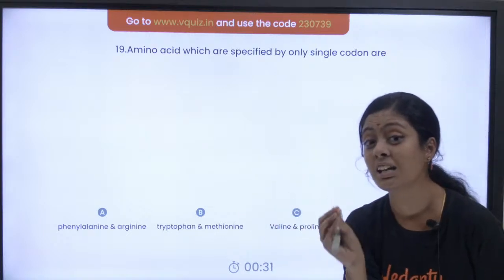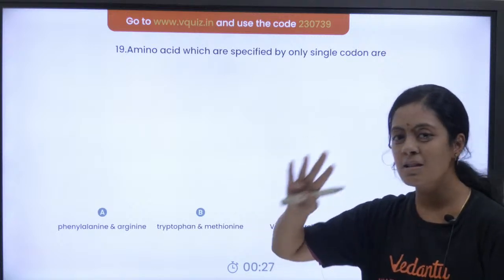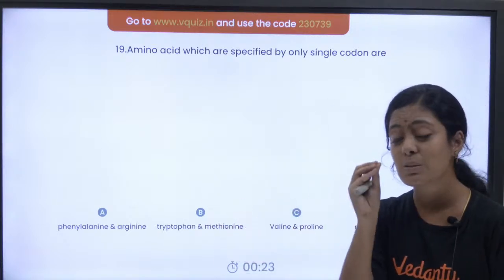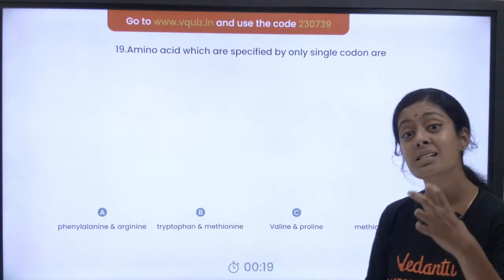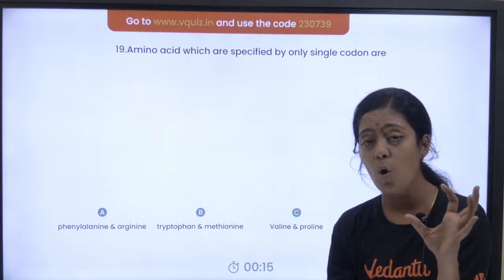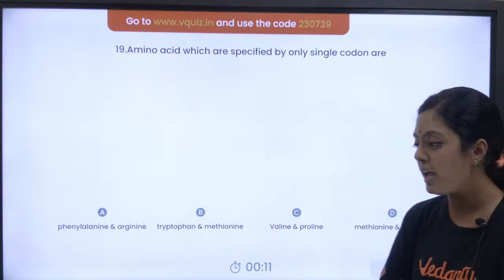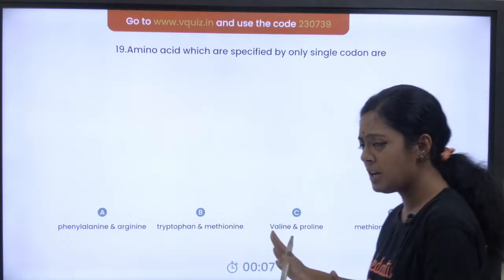Yes, you are all learning, pasangla. That learning is very important. Whether you answer correctly or wrongly, don't just bother. You are learning. That learning is very important. Very good. Tryptophan and methionine. What is that property called? When an amino acid is coded by more than one codon, we call it degeneracy of codons. Okay? Yes. The right answer is option B.